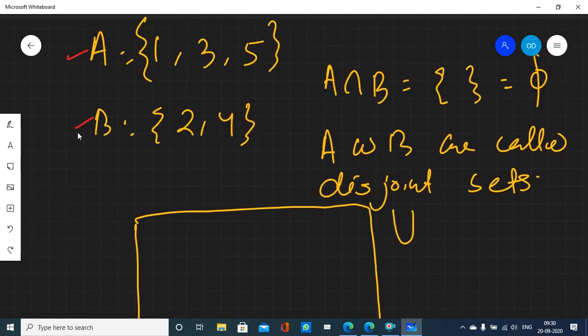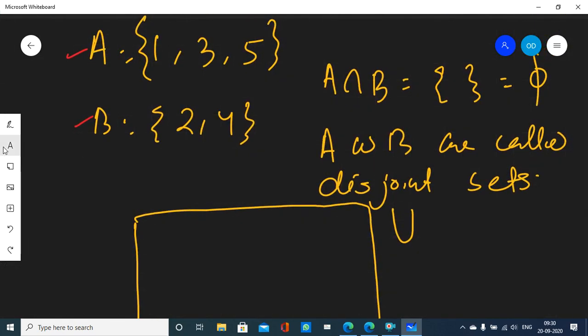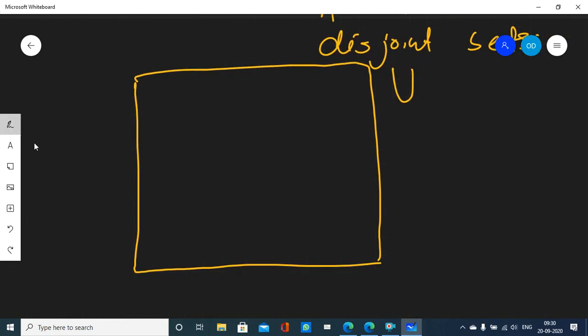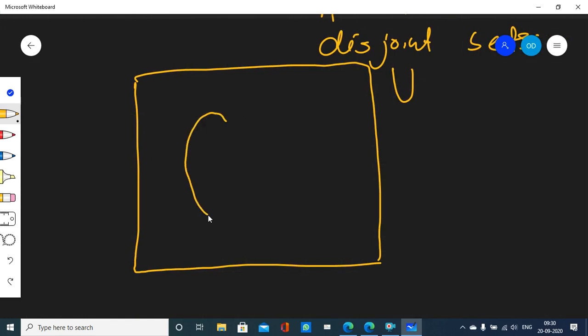As you can see here, A and B are two sets and they have no elements in common between them. Their intersection is phi. So I will also not allow any region common between the Venn diagram of A and B. I will draw them separately. Suppose this is set A, this is set B, right? Why did I draw them entirely apart from each other?